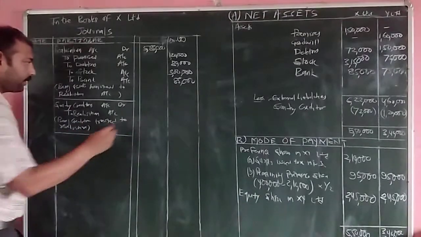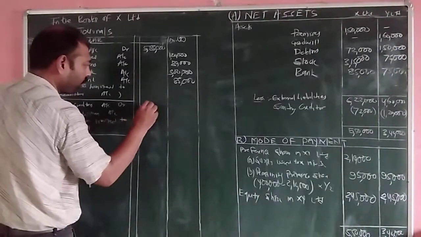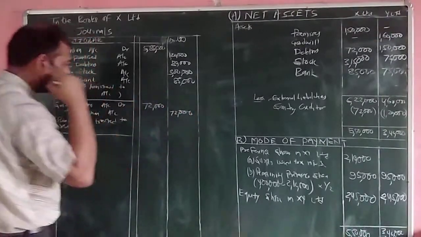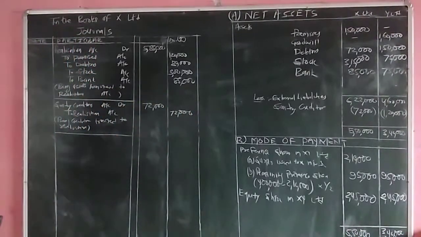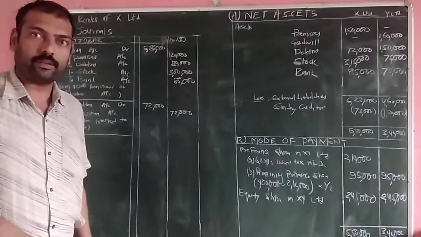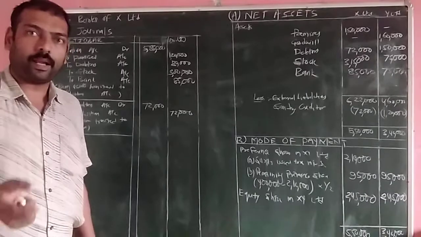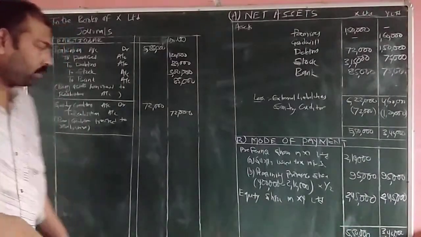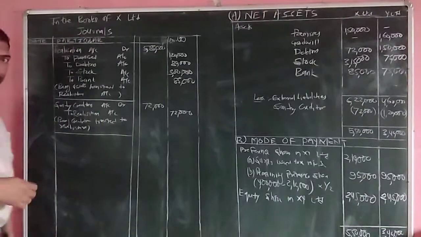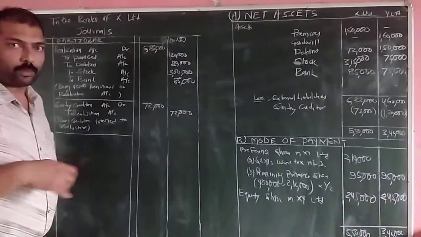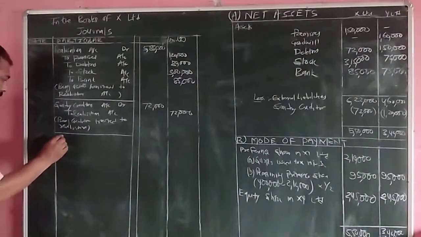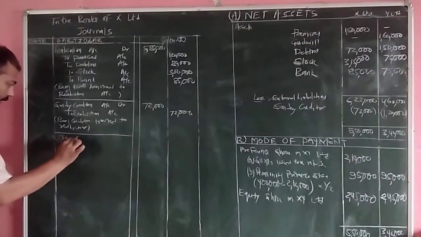The amount of creditors is how much? 72,070,000. Next, if there is any fictitious asset, it is transferred to the shareholders. So there is no fictitious asset, it is given. And transferring of internal liabilities to the shareholder account. So the next entry will be transferring of the internal liability to the shareholder account, or the payment to the shareholder becomes due. So here the entry will be share capital account debit